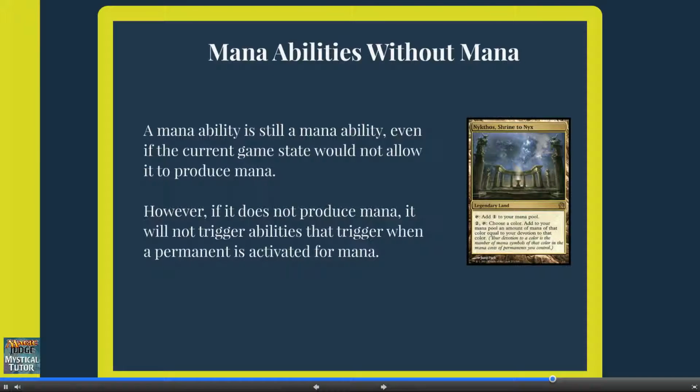Okay. So now we know when you can activate mana abilities and how they resolve, but there's some strange cases with mana abilities. Like when a mana ability would produce no mana, for example. Let's say you have a Nykthos Shrine to Nyx, but you have no devotion to white. When you activate Nykthos' ability for white, even though it produces no mana, it is still a mana ability. However, this will not trigger effects that look for tapping a land for mana like Verdant Haven. Basically, a mana ability remains a mana ability even if the game state would not allow it to produce mana, but the game still cares about what it actually produced.